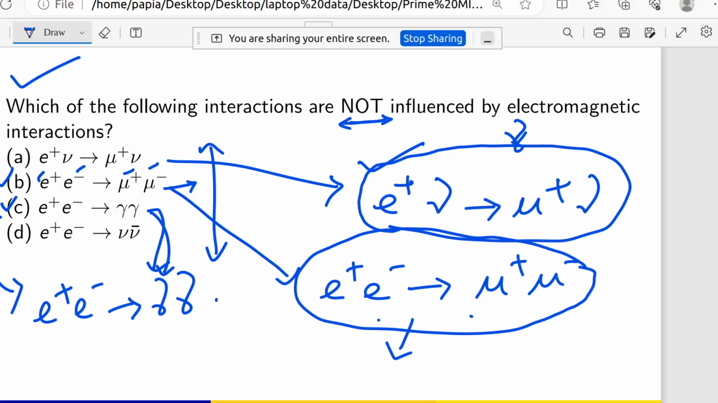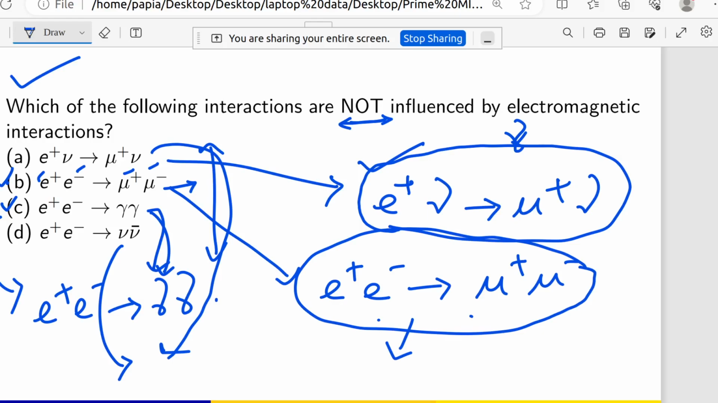So that means as a whole B and C can have the electromagnetic interaction. So which of the following interactions are not influenced by gamma? This one will not be induced by gamma, and this one will not be induced by gamma. Why? Because you can see in A and D the outgoing particles are nu. Nu means neutrino. So whenever in any nuclear interaction neutrinos are the outgoing particles, or neutrinos are produced in that